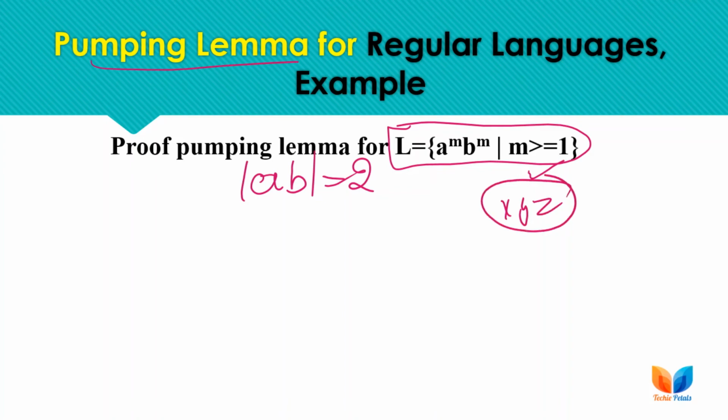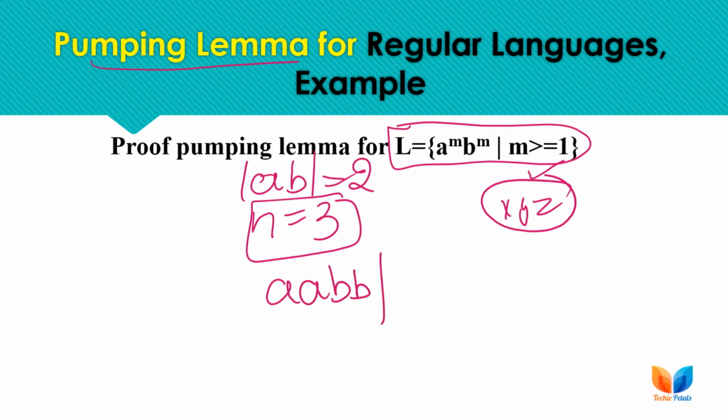Now the length of the sample string must be greater than or equal to 3, as the minimum required string is 2 here. So we can say that n is 3 here. As we cannot have a length 3 string for this particular language, we will take the sample string as AA, and the length of this string is 4.